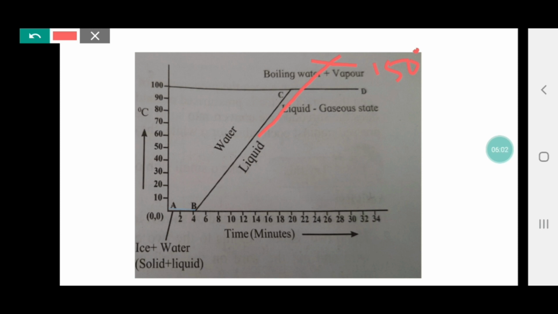So here we end up with today's discussion. Today we have discussed latent heat, boiling point and melting point of the chapter, and whatever concepts are related with it.